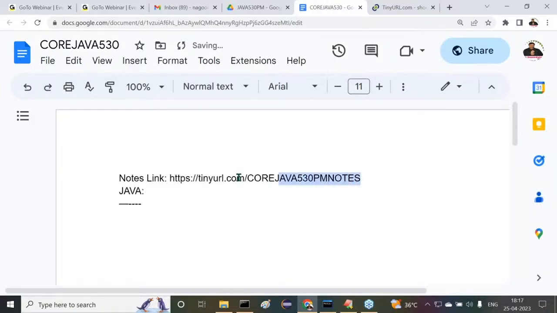All of you take this link. Everybody take this link. This link is for your core Java document. Daily I'm going to give the notes here. Whatever notes I gave earlier, I want to paste here too. So this link is what we have to use. For the online people, I'm going to share that document in the questions box. Now try to utilize it. tinyurl.com/corejava530notes.